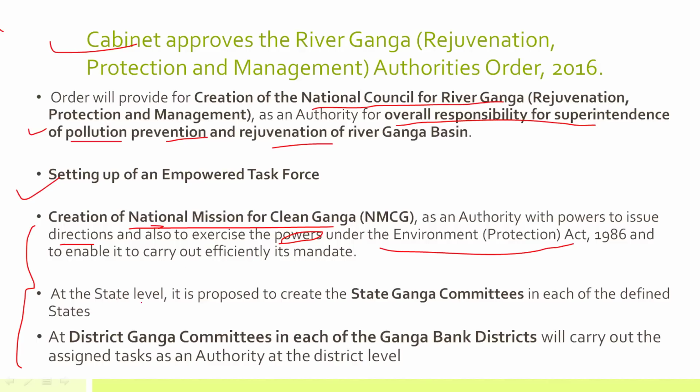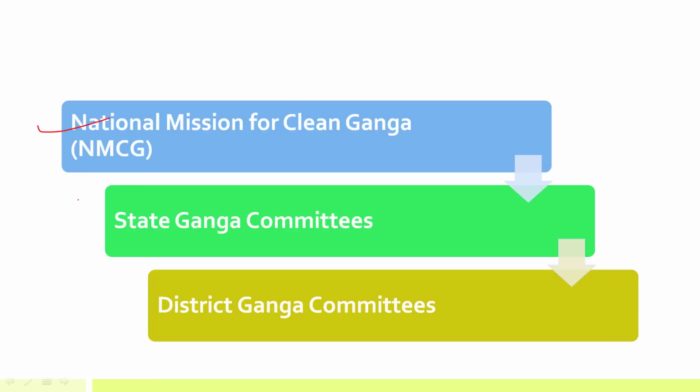At the state level there will be State Ganga Committees. Each state located along the bank of River Ganga will have a State Ganga Committee. Then at the district level there will be a District Ganga Committee in each Ganga bank district, and it will carry out the assigned tasks as an authority at the district level. So this is the three-tier structure: NMCG at the national level, State Ganga Committee at the state level, and District Ganga Committee at the district level.